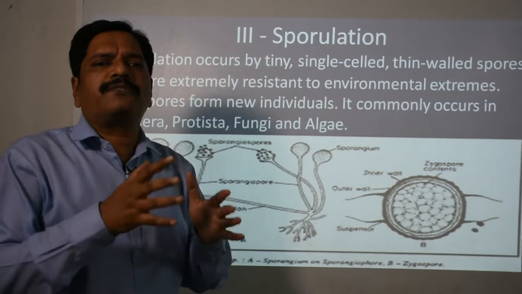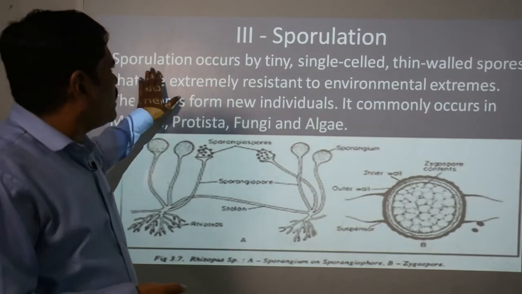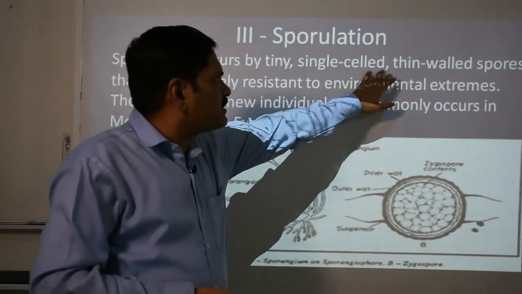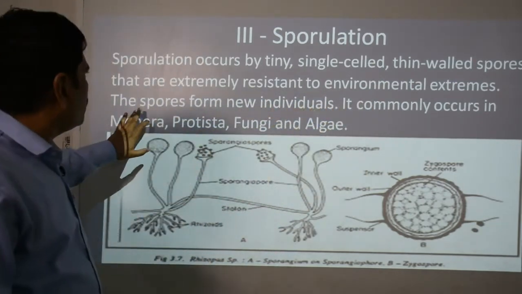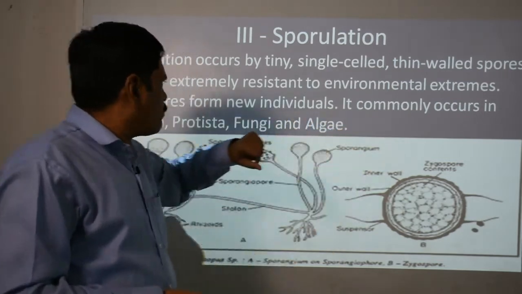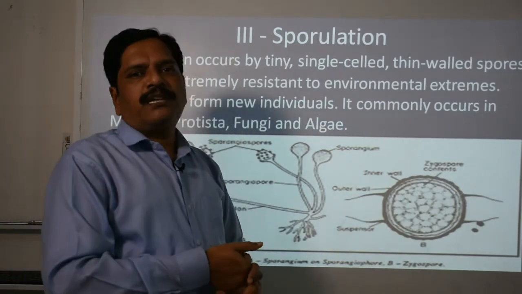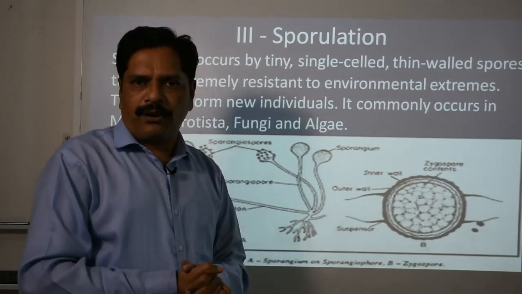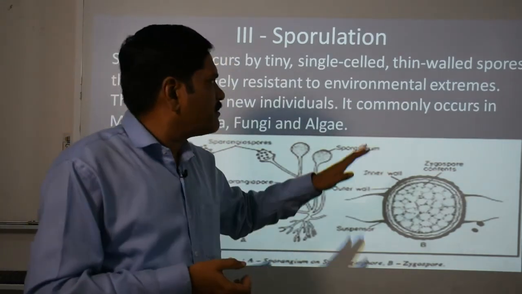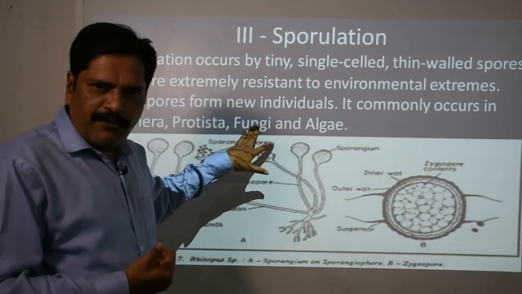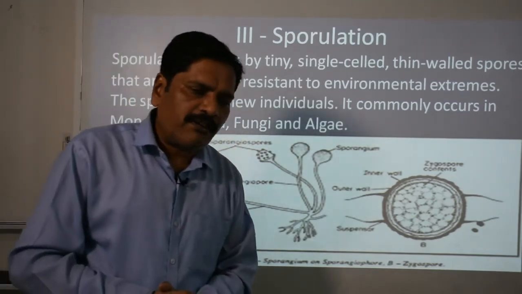The formation of spores is called sporulation. Clear? In this one you can see that sporulation occurs by tiny single-celled thin-walled spores that are extremely resistant to environmental extremes, and the spores form new individuals. It commonly occurs in monerans, protists, fungi and algae. The simple unicellular or simple multicellular type of organism, whether it is monerans or protists or fungi or algae, that means plants are there, these saprophytes are there, protists are there, and the developed cells are also there.